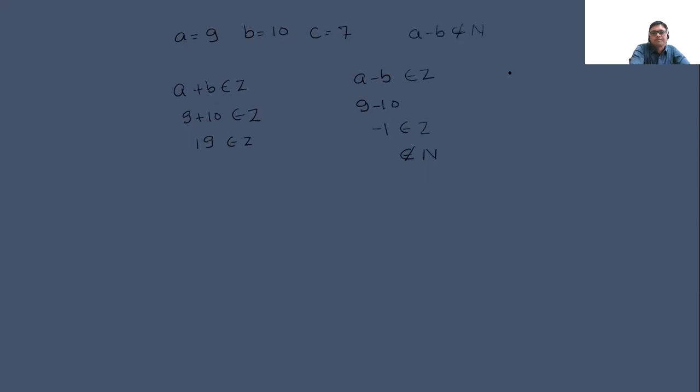In the same way, a into b will belong to Z. It doesn't matter what the value of a is; it may be negative. Let a be minus 4 and b be equal to 5. Then minus 4 multiplied by 5 is minus 20, which belongs to Z. But in the case of division, it will not belong to Z because it may come in fraction form, and a fraction never belongs to Z.